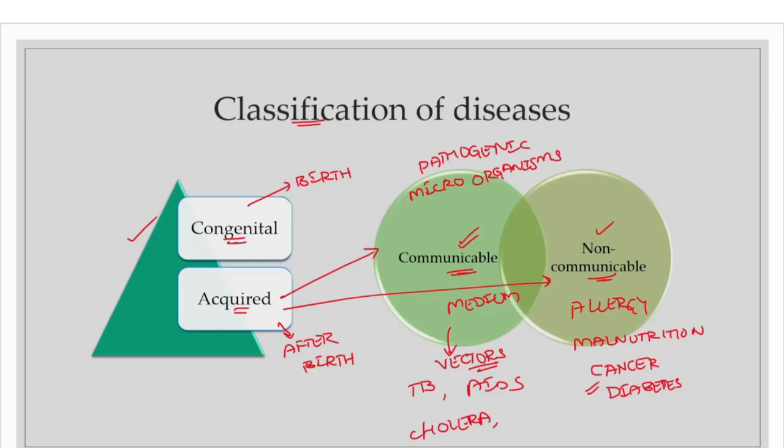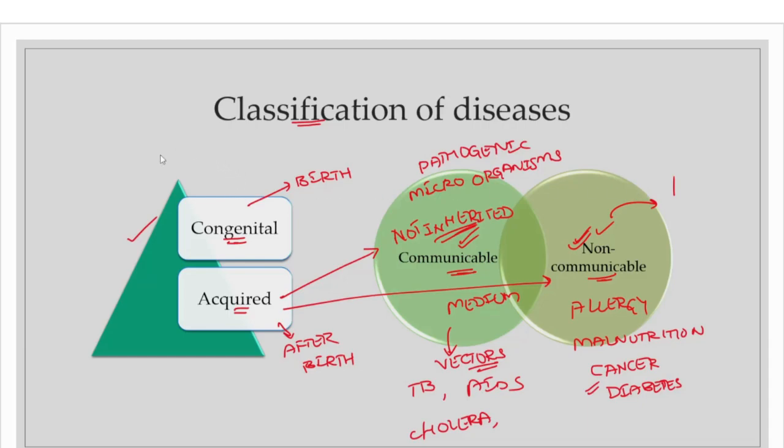So one more difference is the inheritance of a disease. If we look at communicable diseases, these are not inherited. From generation to generation, communicable diseases are not inherited, whereas non-communicable diseases can be inherited by the next generations also, right? So these are the various differences that we have.